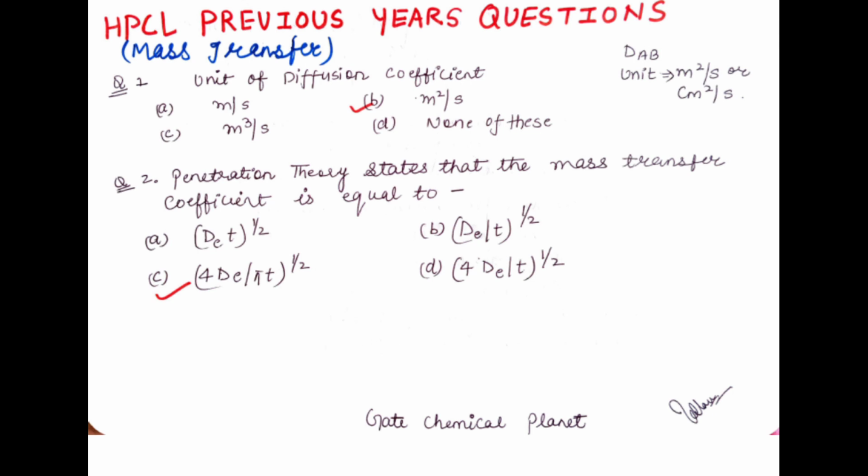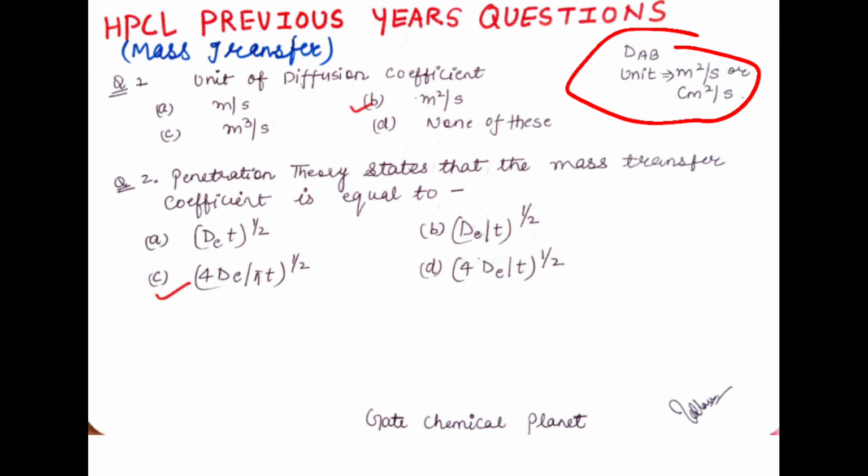The diffusion coefficient is represented by DAB. Many times in various examinations this question has been asked, so it is very important to discuss it here. Sometimes the unit is also given in centimeter square per second. So centimeter square per second or meter square per second is the unit for diffusion coefficient.